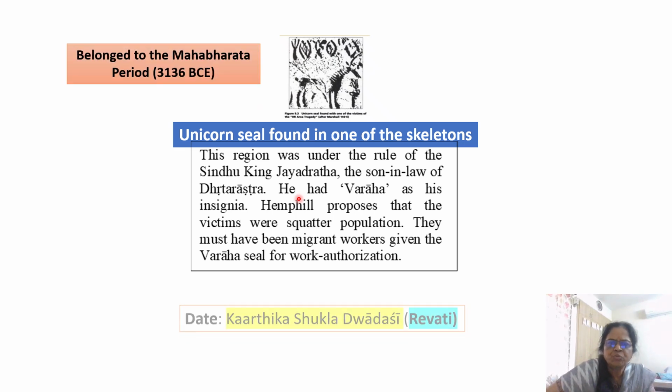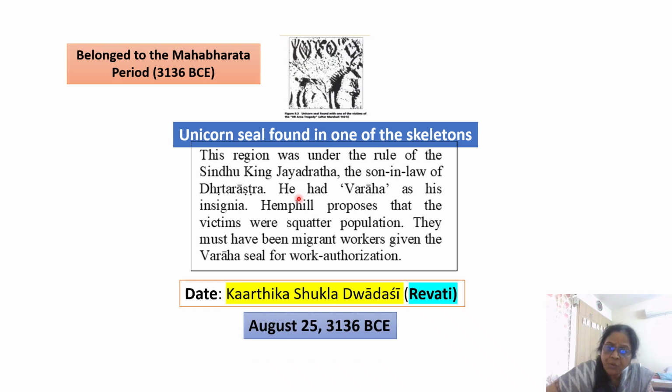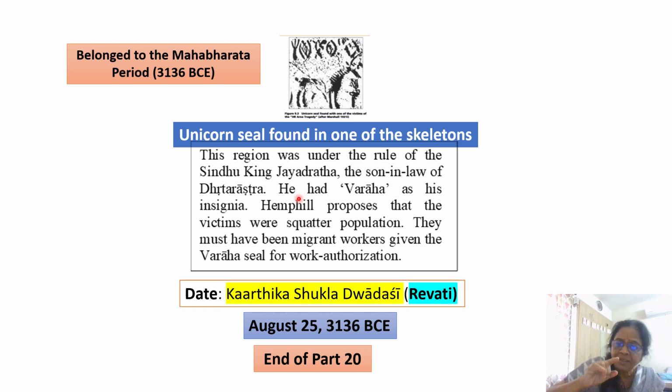So this belonged to the Mahabharata period, and the date of that impact can also be found out from Krishna's travel on that day. That was Kartika Shukla Dwadasi in Revati Nakshatra, and the corresponding date was August 25th, 3136 BCE. So with this, we are coming to the conclusion of the 20th part, and we will see in the next part what happened further, whether this kind of impact was seen in other places also as Krishna went forward.